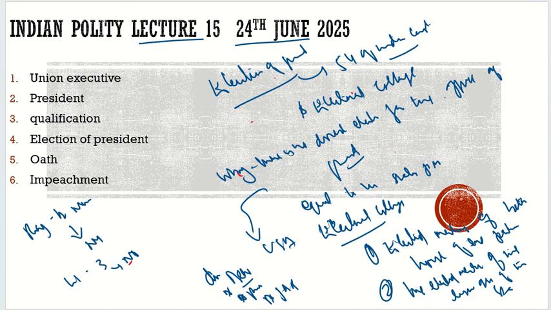So with respect to that, it should also be part of the electoral college. But at the same time, there is another argument which says no, by this it can't be part of the electoral college. And what is that? According to that argument, when the legislative assemblies of Delhi and Puducherry were included in the electoral college.